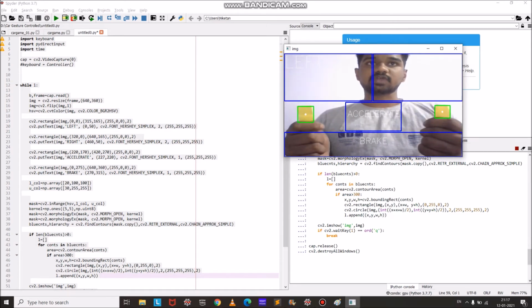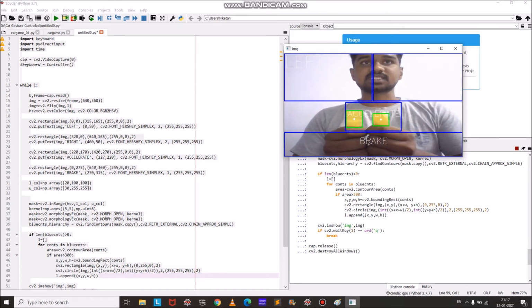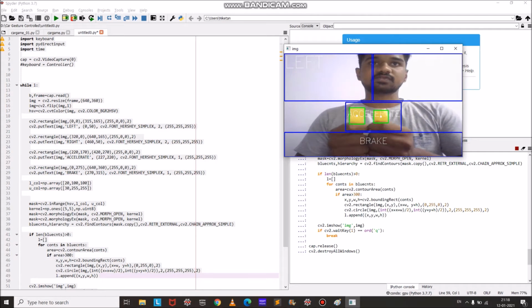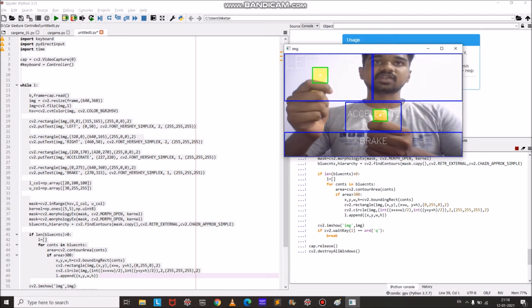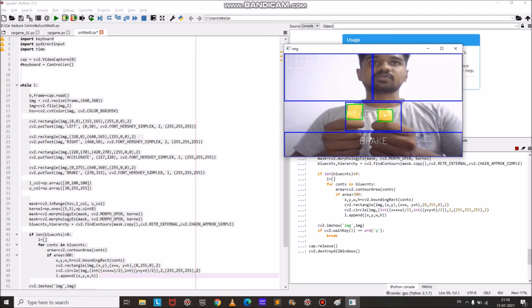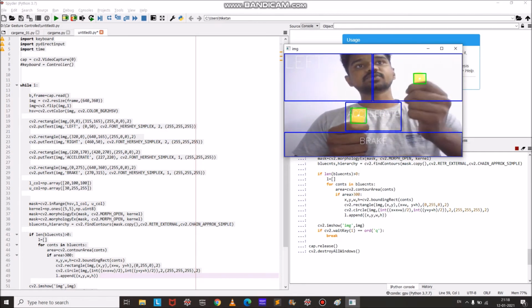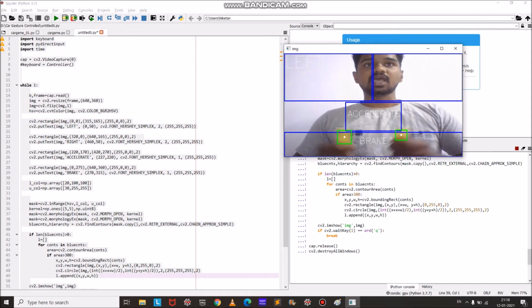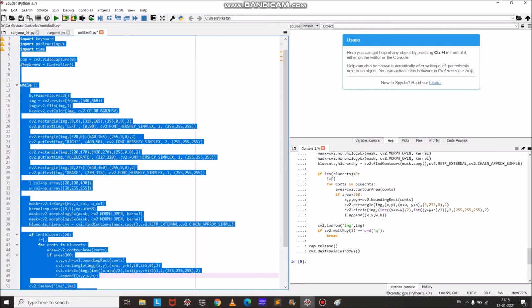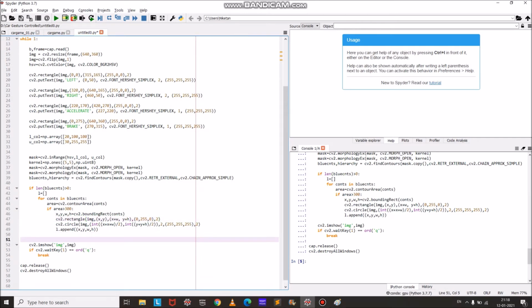So when we do it like this, it will accelerate, and when we put one hand in the accelerate block and one hand in the left, it will take a left turn. And when we put one hand in the right and one in accelerate, it will accelerate and go right. Similarly for the brake, and this will act as a neutral position for the car. Now we will check the further code.